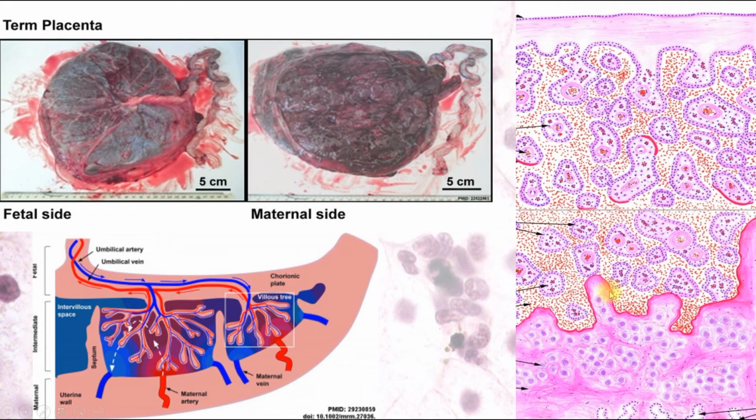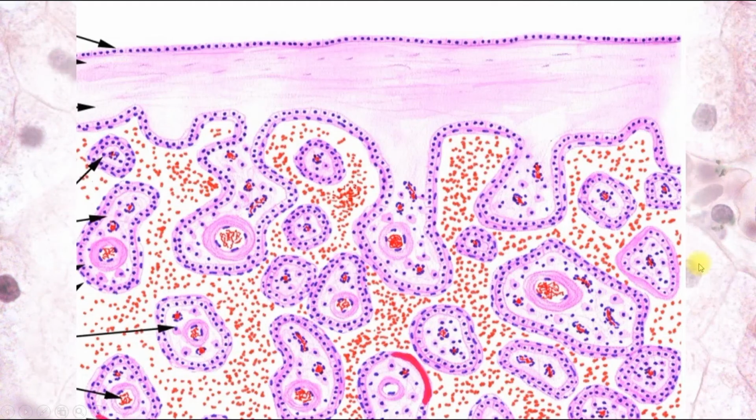And on the maternal side of placenta, there are decidual cells. Here also glands, uterine glands are present, their bottoms, and villi. And also we can find an anchoring villus, which is attached to the endometrium. And also we can see here different villi.